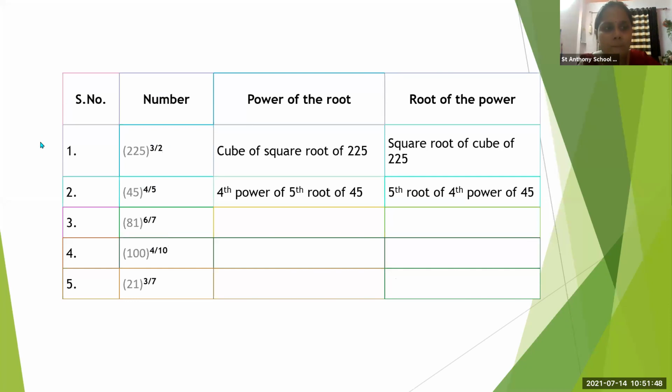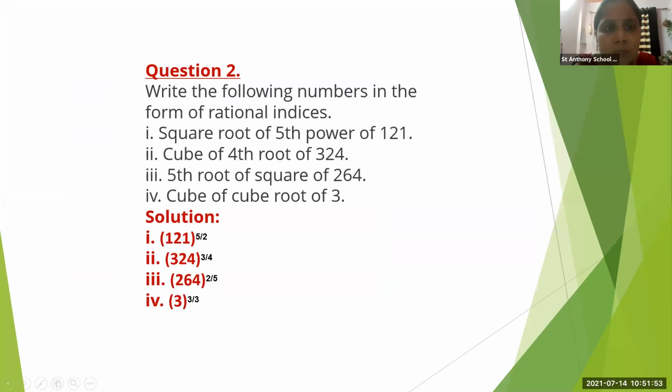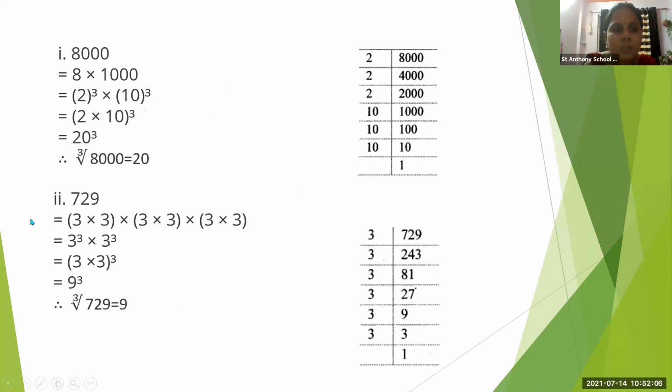Okay. So let's move to another slide. Question number 2 is, write the following numbers in the form of rational indices. Square root of 5th power of 121. Just a minute.